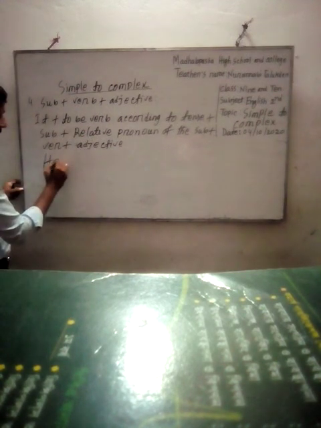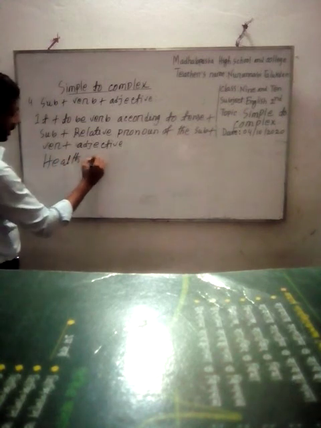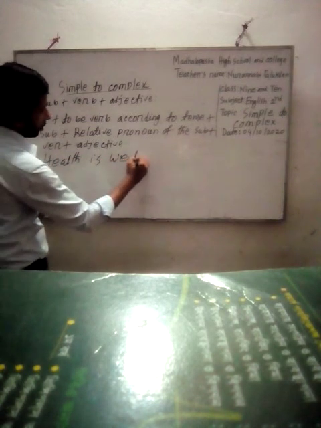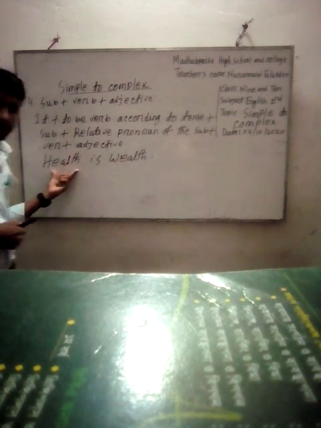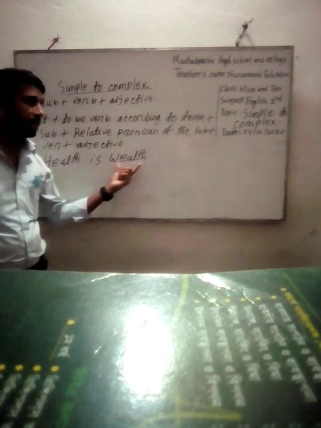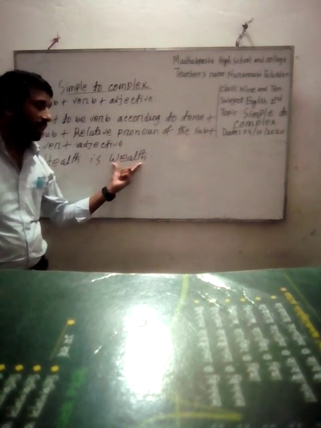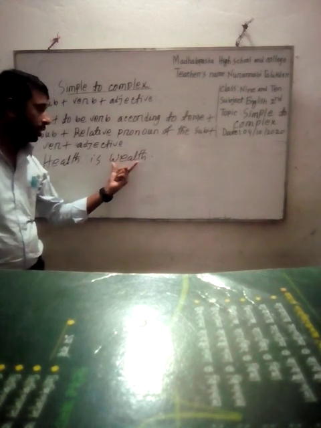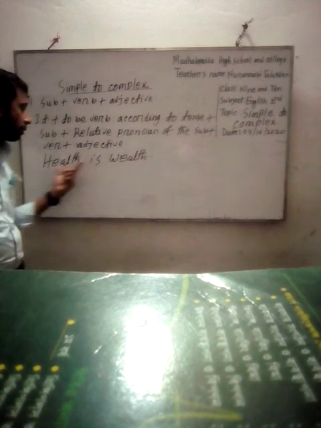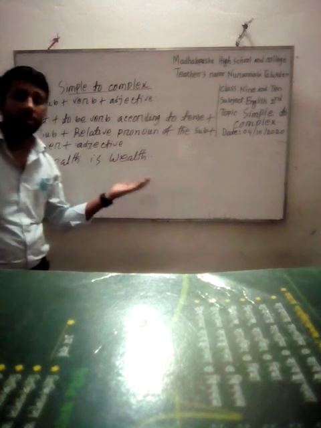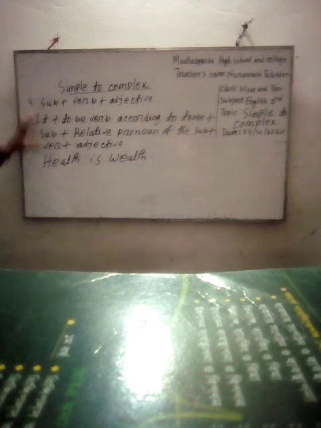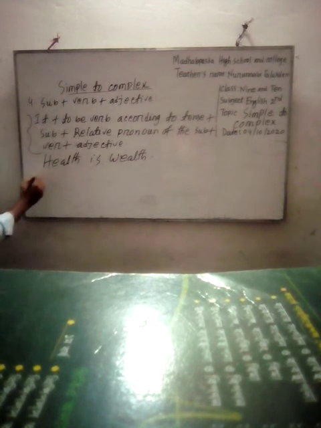See, health is wealth. Health is the subject of the sentence, is is the verb, wealth is the object, and it is an adjective. If the adjective modifies the subject, then we will transform this sentence into complex by following this structure.